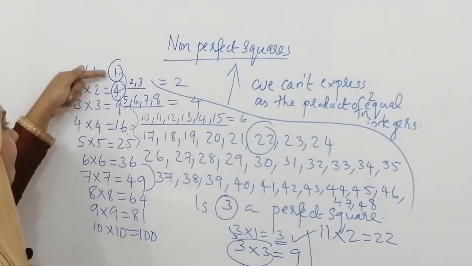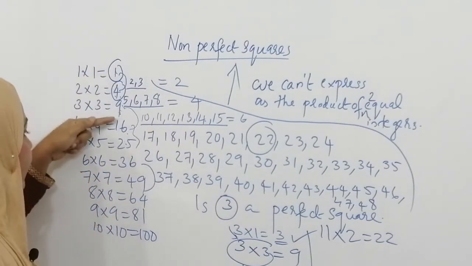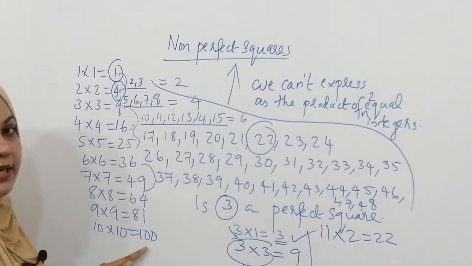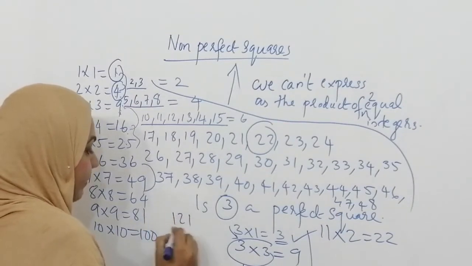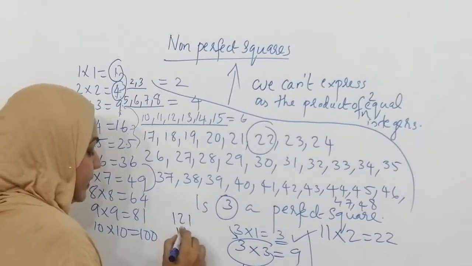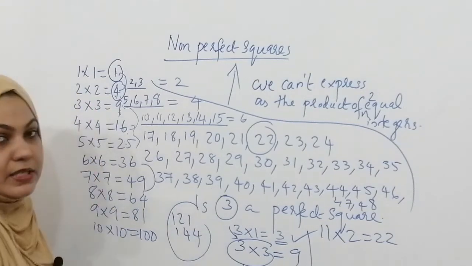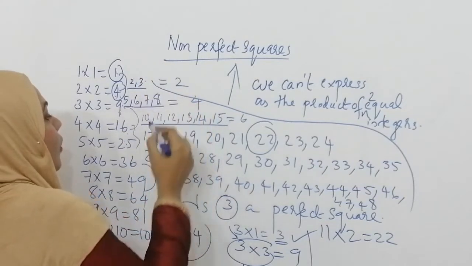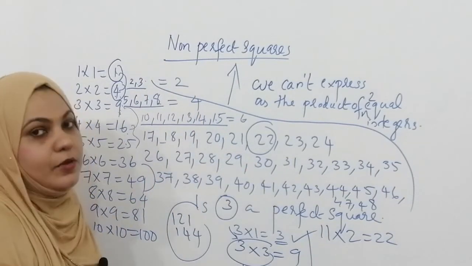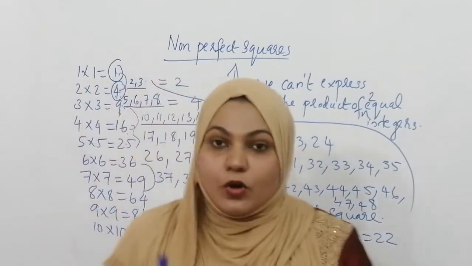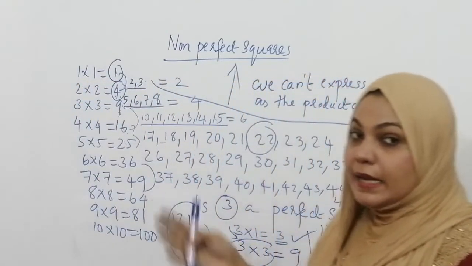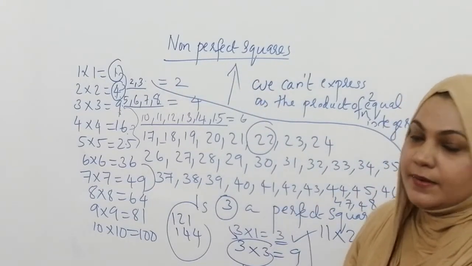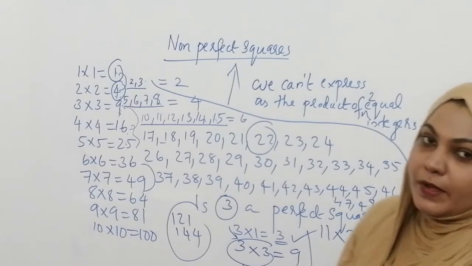So you can understand, when the value of perfect squares increases, the count also increases. When you go to the square table of 11 to 20, 11 squared is 121, 12 squared is 144. Here also perfect square values are increasing, and simultaneously the number of non-perfect squares also increases. So I hope you understood what non-perfect squares are.